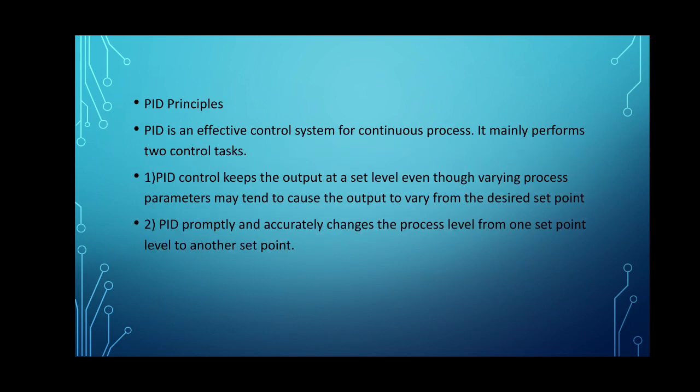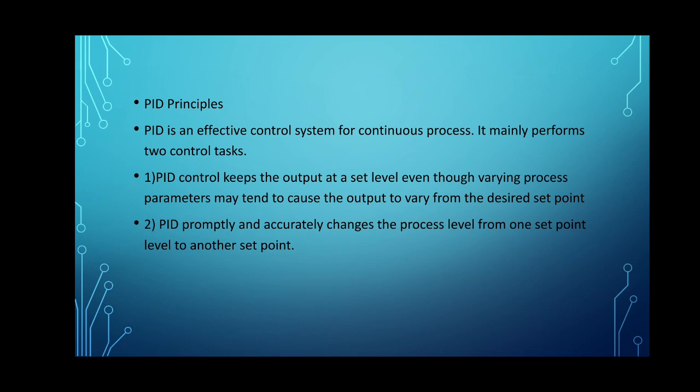So let us understand the PID principles. PID is an effective control system for continuous processes. It mainly performs two control tasks. The first task is that PID control keeps the output at a set level even though varying process parameters may tend to cause the output to vary from the desired set point.